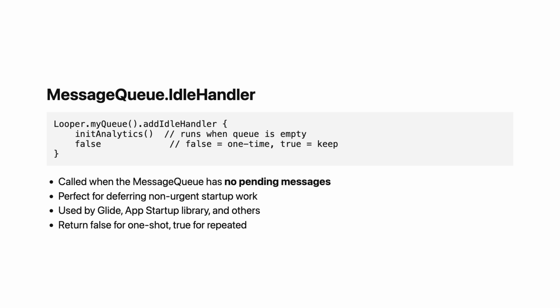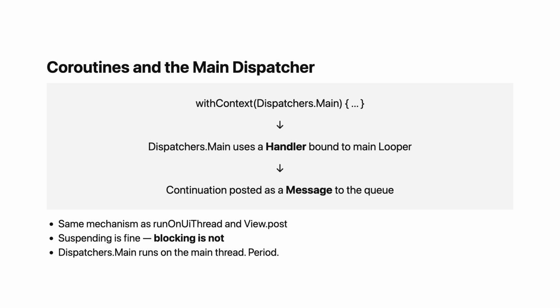Jetpack's App Startup library uses a similar concept. Glide and other image loading libraries use idle handler to clean up resources. The callback returns a boolean: return true if you want to keep being notified of idle periods, or false if this was a one-time thing. It is a small API, but it is incredibly useful for optimizing startup time and keeping the main thread responsive.